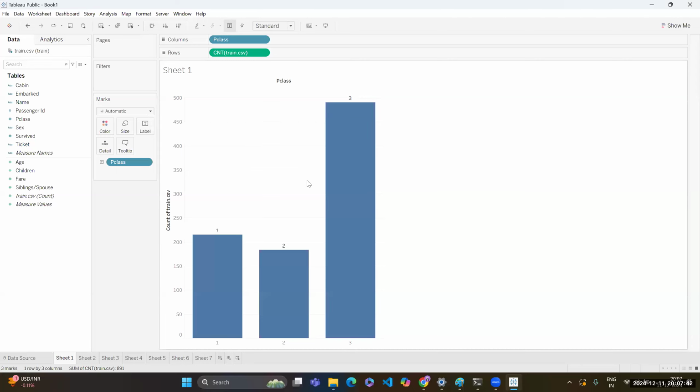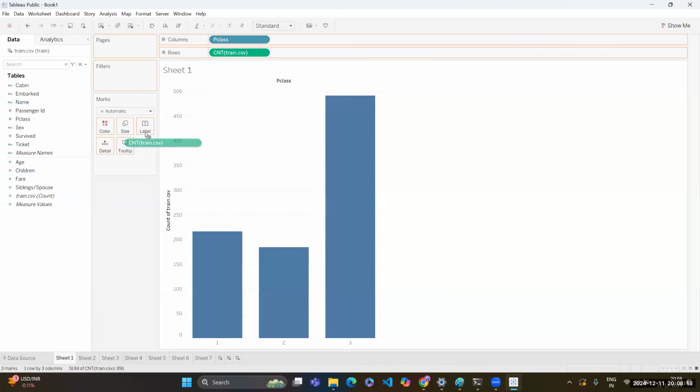Why did I get 1, 2, 3? What I wanted was the distribution, I wanted 216. I don't want 1, 2, 3 over here, I can get it from my x-axis. So what's the other way? You drag it and take it back. The labels are gone. What I want to show as a label is the count of it. So take the count variable and now drag it over here.